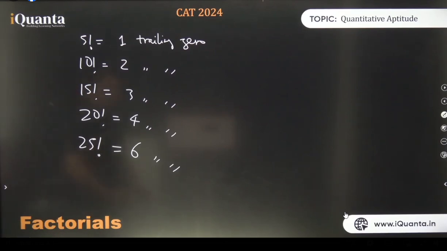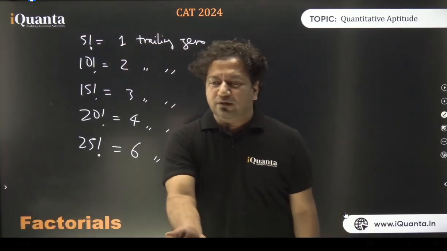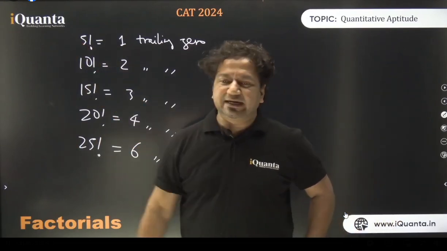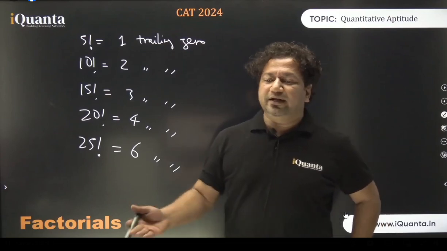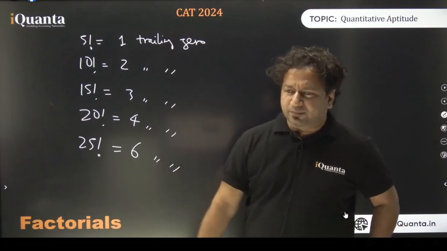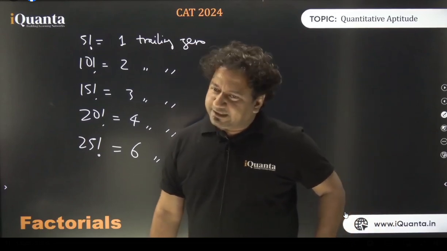We have two 5s, and 2s will be found, right? See, every alternate number is a multiple of 2, but every fifth number is a multiple of 5. So if you keep writing numbers consecutively 1, 2, 3, 4, 5, you will get every alternate number as a multiple of 2, but every fifth number a multiple of 5. And we don't have to count the number of 2s here, we can just count the number of 5s and we get the answer. Exactly, Joy.